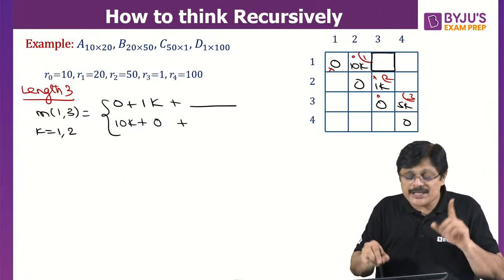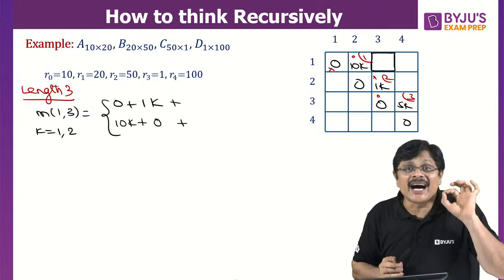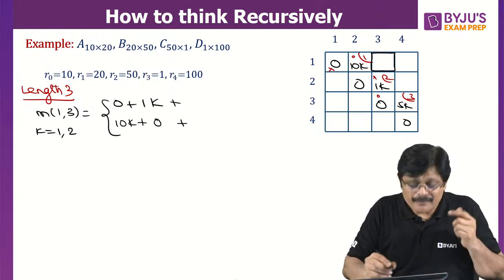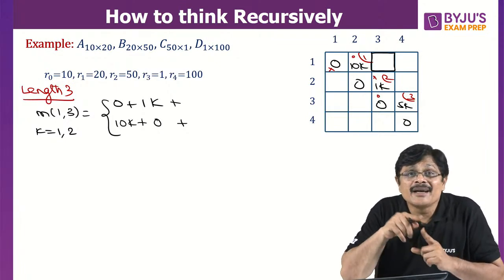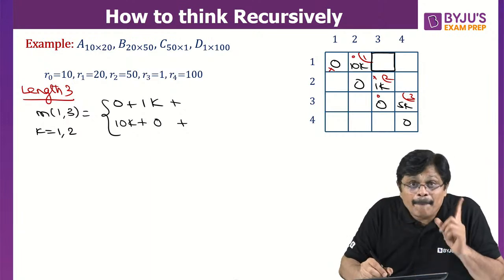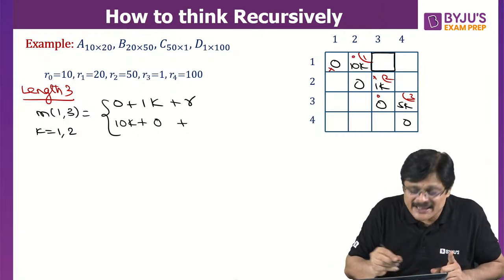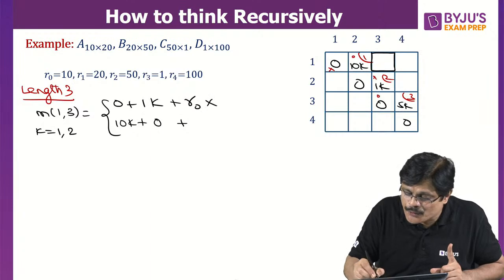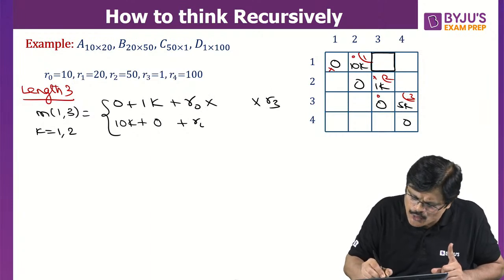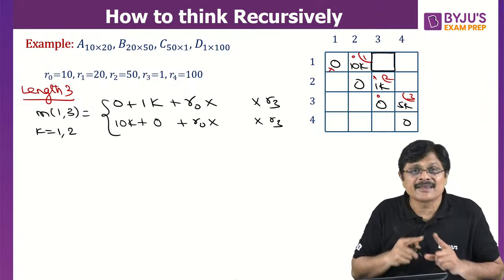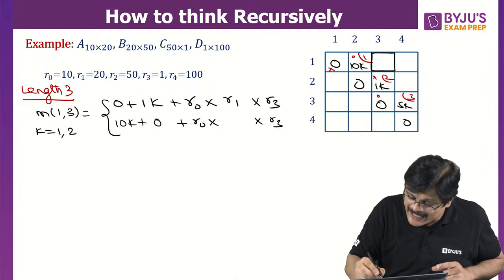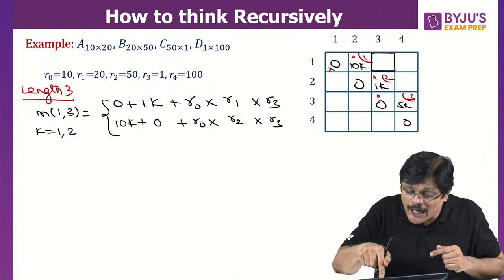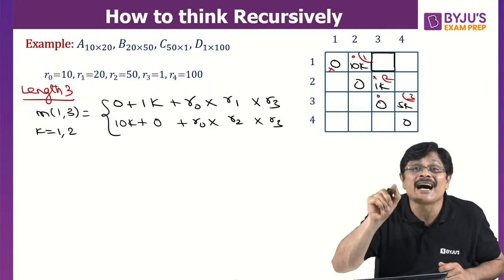Now comes the most important point. This is the heart. Now look here. When you are going for M13 with K is equal to 1 or 2. But when it is M13, Ri minus 1 means R0. The last value will be R3. Here also R0, R3, this is fixed. These two will be fixed. Only when K is equal to 1, this is R1. When K is equal to 2, this is R2. So here R0 into R3 is fixed. Only we have to fix R1.